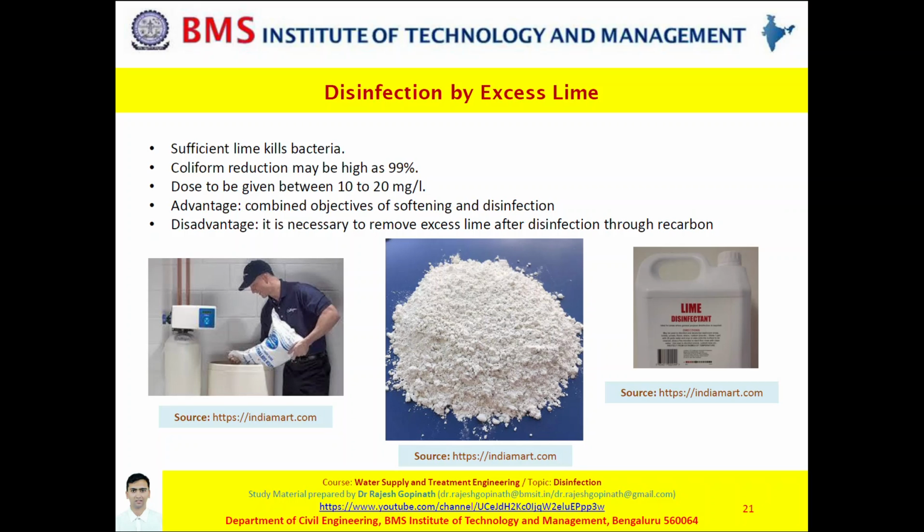However, the dosage has to be about 10 to 20 mg per liter, and this treatment with excess lime is effective as long as your water is highly alkaline. That is, if your pH is greater than 9.5, or say the best effects would be when the pH is greater than 11, then you will be able to achieve more than 99.9% removal. But still, it does not mean that you can remove 100% of microorganisms.